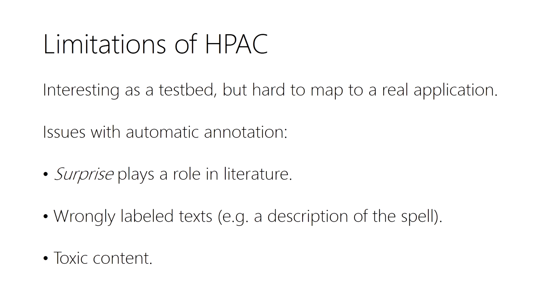There might also be some texts that are labeled incorrectly, for example, an occurrence of the spell that might be just describing what the spell is about. And then we also have to think about toxic content that might be in fan fiction, like, for example, erotic content.